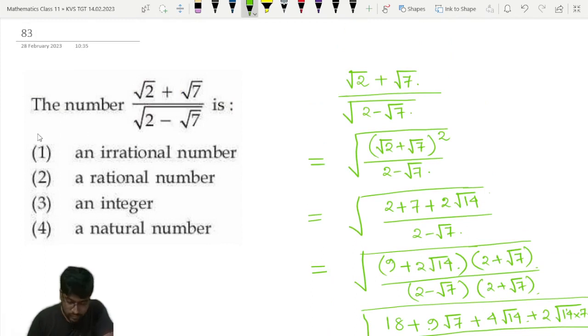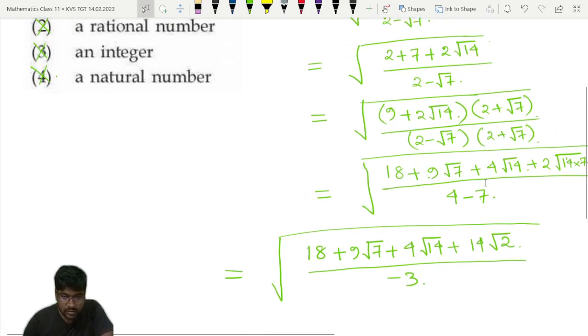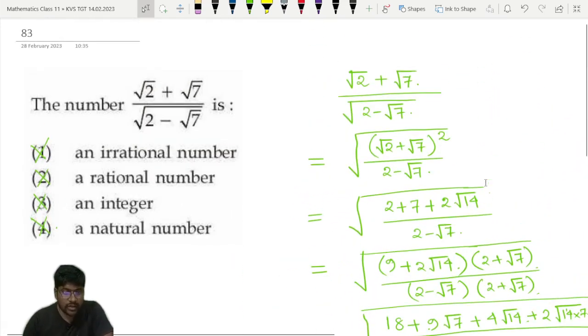So none of the options is correct, because it will not be a real number at all, because we are getting a negative sign inside the root. If you are getting any other answer, let me know in the comment section, so I will check that one.